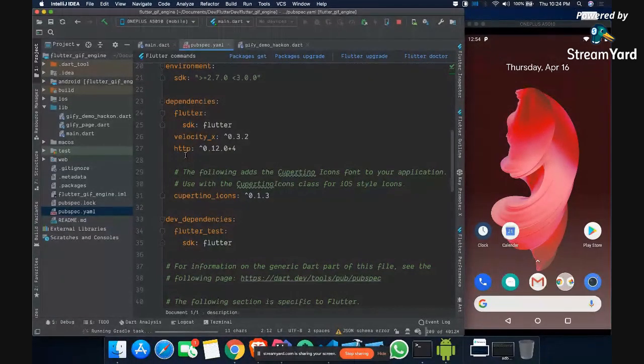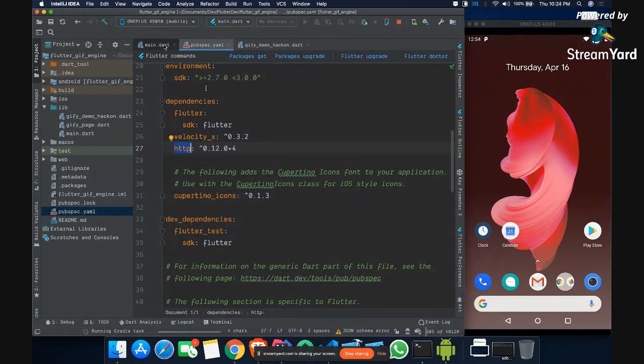One is HTTP, which is important for getting the networking library so that we can perform network operations, like get requests and post requests. And VelocityX is something you can use if you want to do some CSS kind of thing, to ease your UI development approach. If you want, I can show you that, otherwise we can skip it right now.